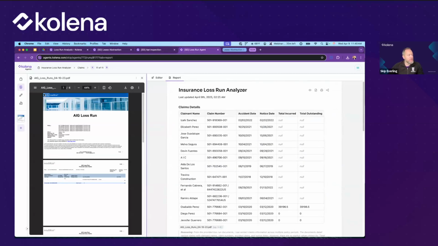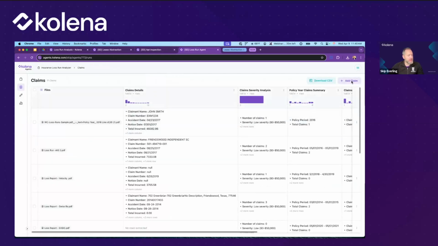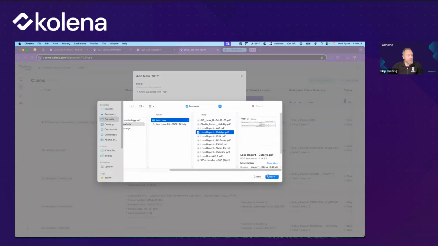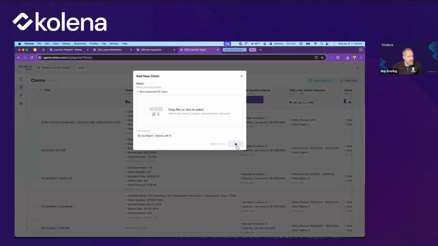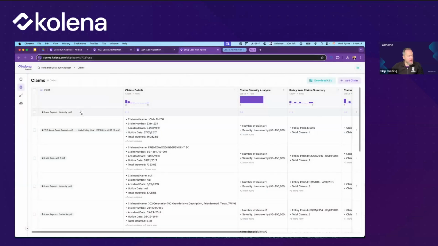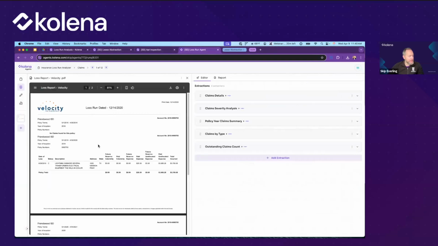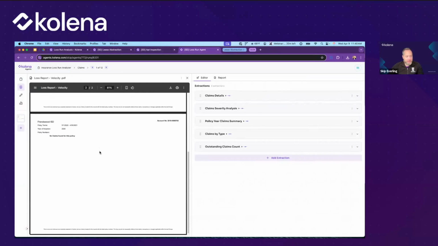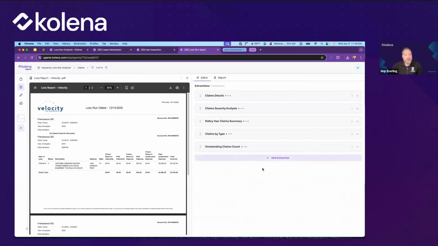Now every time we upload a new document, so if I come over to the document view, I'm going to add in a new loss run from Velocity, just to showcase that it doesn't matter what format these are in. This is another loss run, but you can see it's formatted completely differently. This is very common, of course, but that's no problem for these agents. These agents can handle any format.